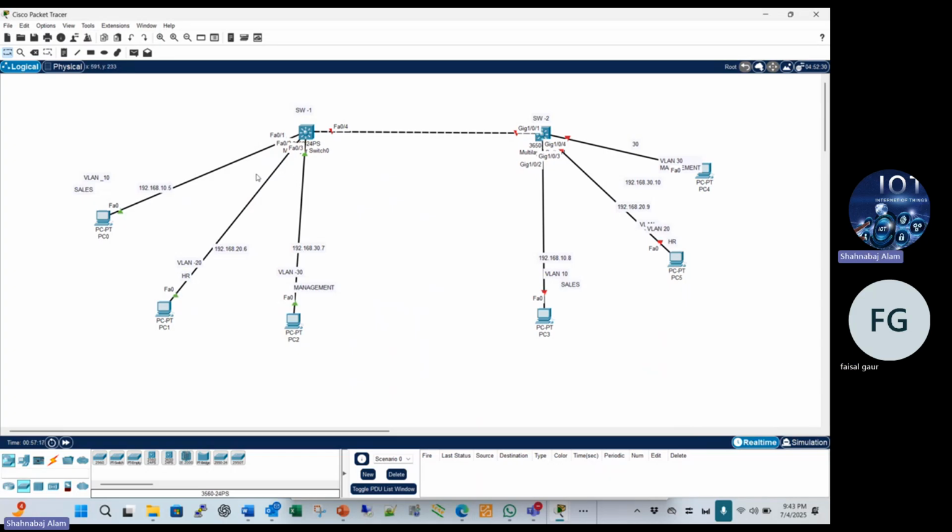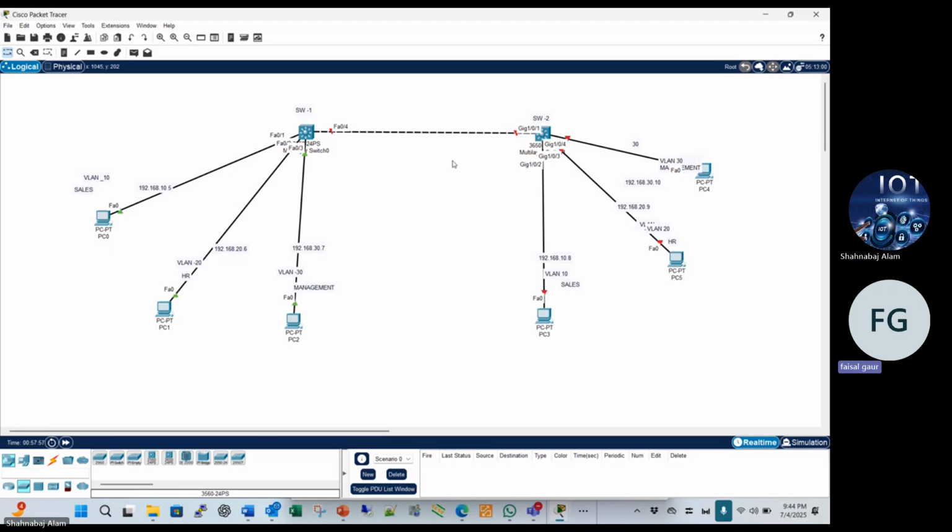Without trunk, we cannot travel this data from switch to another switch. If you have a single VLAN, we can travel the data from this switch to another switch. But if you have multiple VLANs on the single switch, the uplink port should be configured as a trunk. Without trunk, this port could not travel the data.